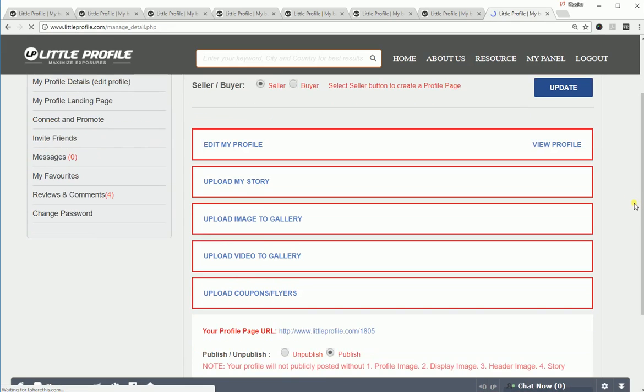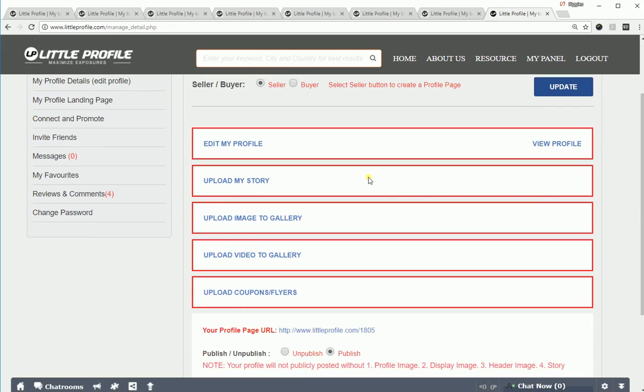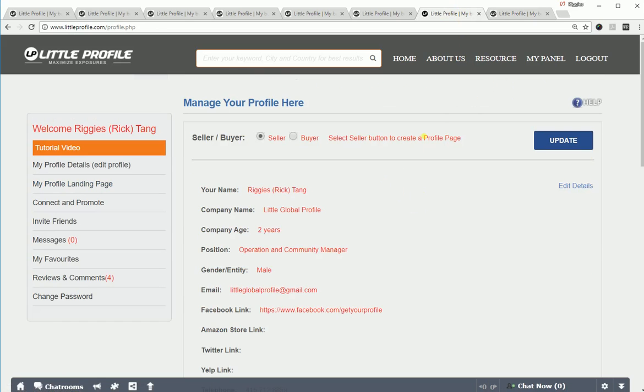As I explained to you in the previous tutorial videos, with this tab right here, if you want to edit your profile, you can click here. If you want to upload your story, you can click here, and upload your images to the gallery. This one, let me show you what it is.